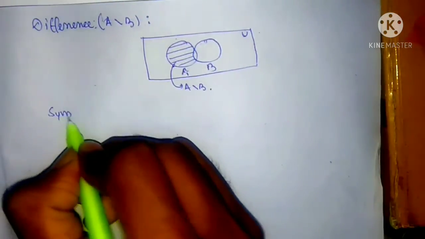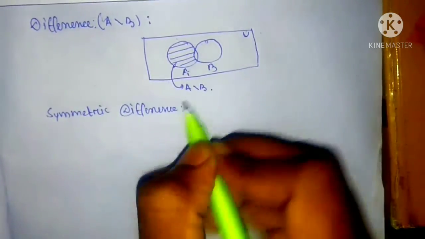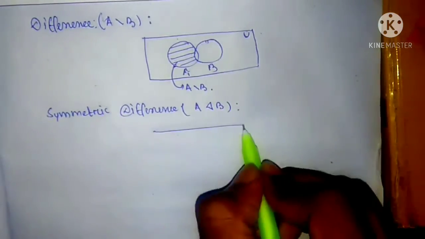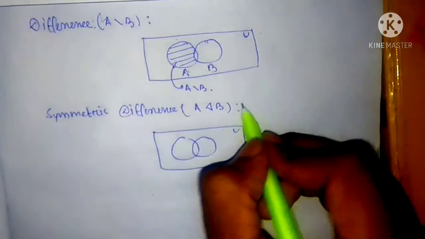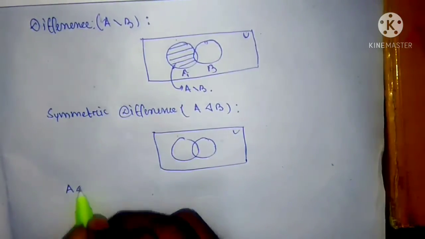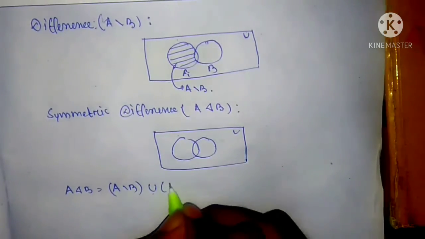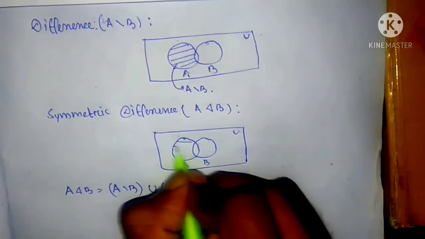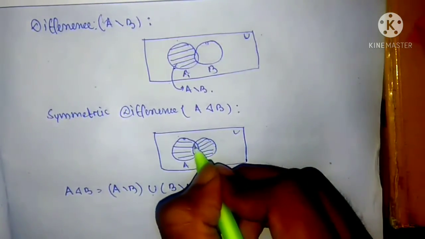And then symmetric difference. This symbol is known as the symmetric difference symbol. So now in the Venn diagram, U, A, and B. This is A minus B, union B minus A. So A minus B and B minus A, that's the union.